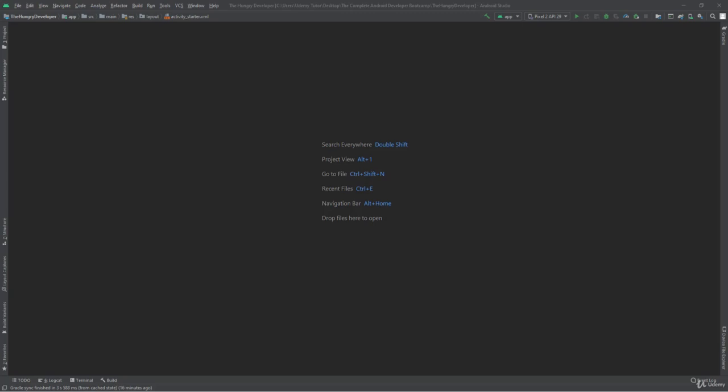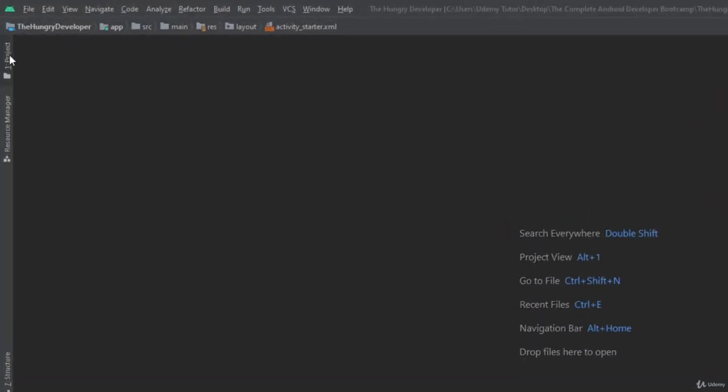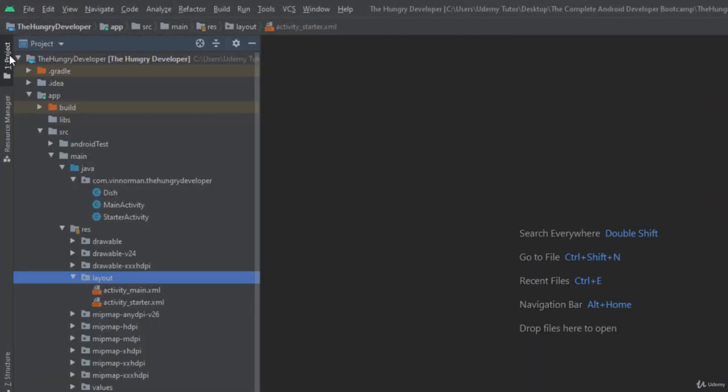We now need to move on and complete our main courses activity. And this is good as it will give us an opportunity to revisit a lot of those big concepts in this section. So I've closed down all of my files, so I have an empty editor, and my project pane is still closed from the previous lecture. So I'm going to go and open my project pane now, if you can do the same.